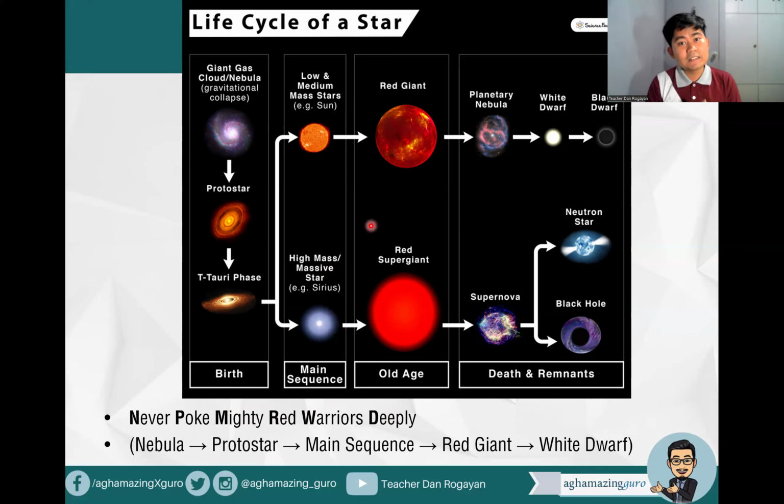And again, pag tinanong sa board exam, what is the color of the sun? The answer is yellow. Okay, so yellow is the color of our star. It belongs to a G2, that's the spectral class of our star, G2 star.